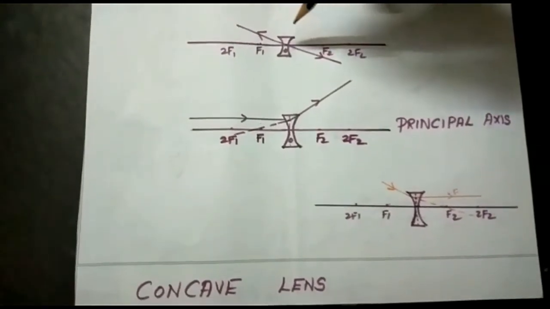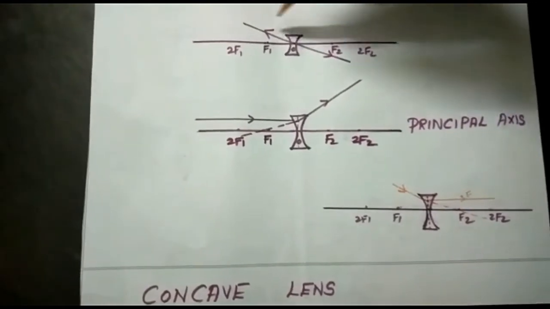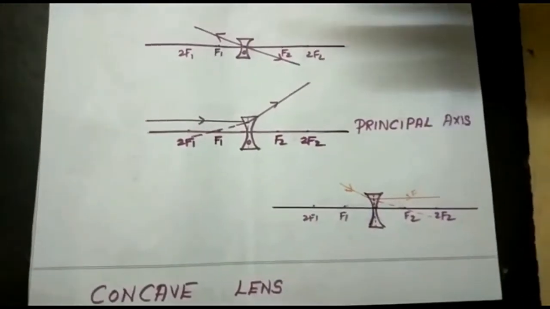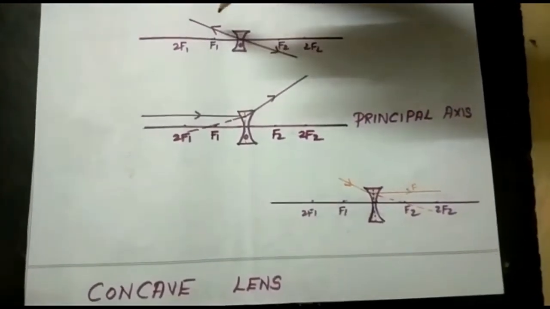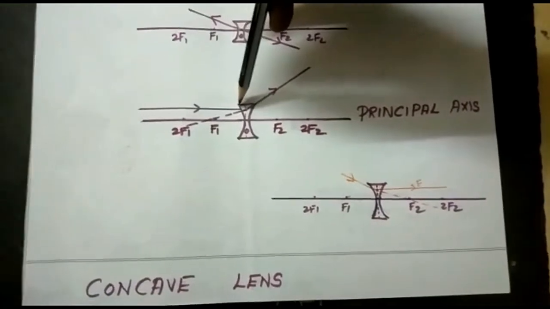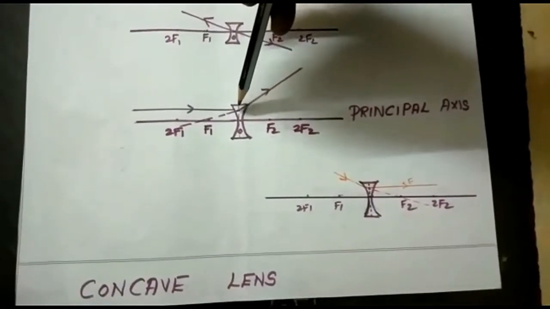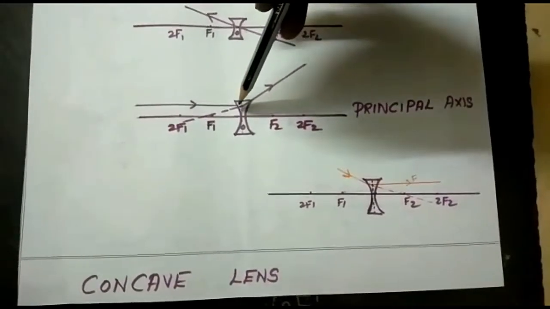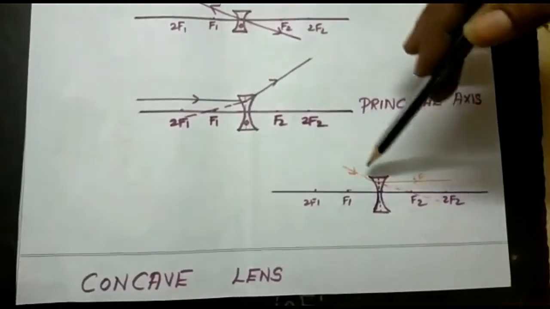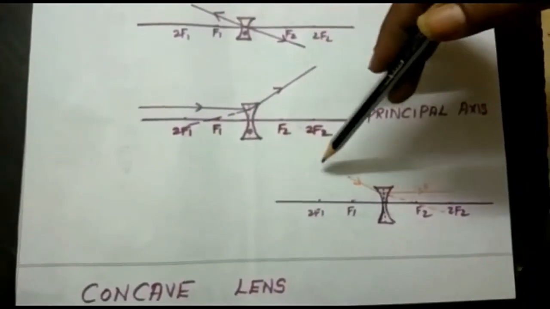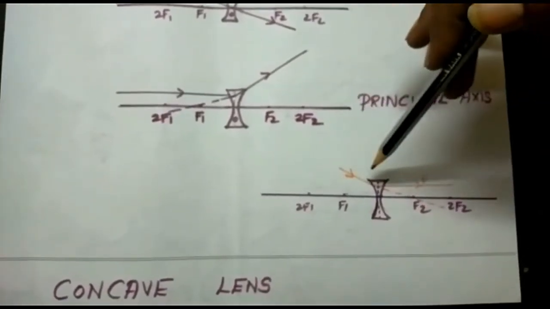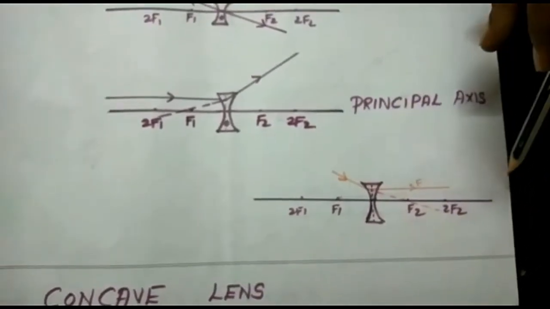concave lens. It will diverge. When light rays pass through the optic center, they do not deviate. They travel along a straight line alone. When a ray passes parallel to the principal axis, after refraction it will diverge and appears to pass through the focus, looking like the incident light. And the third one, when a light ray passes through the focus, after refraction it will diverge and appear parallel to the principal axis.